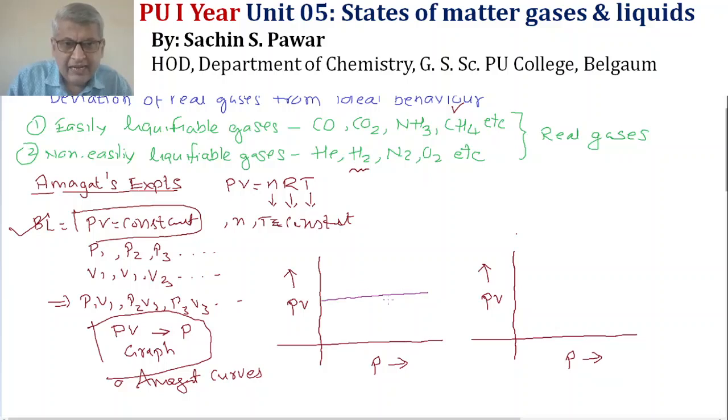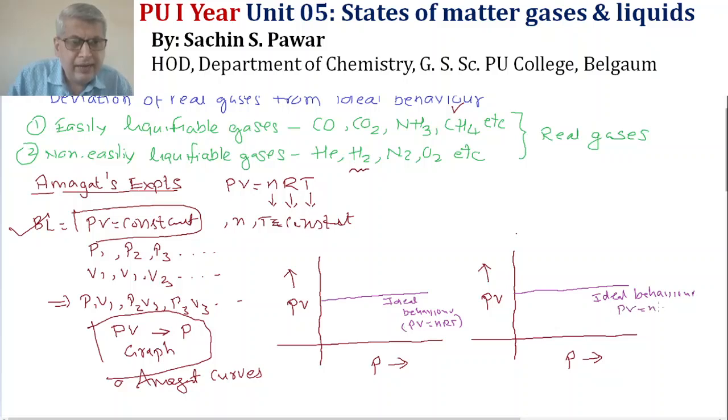So, this is ideal behavior, or I can say PV is equal to nRT, ideal behavior. This is the curve for an ideal gas. Similarly, I will write here also, this is the ideal behavior.